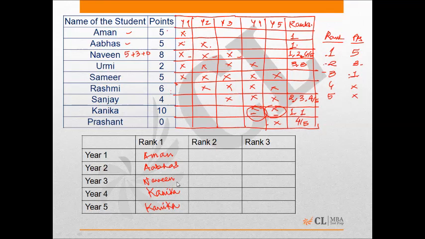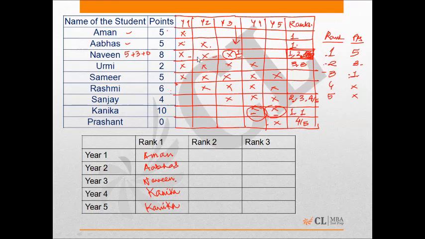Now, let's look at the second, third and other ranks. Since Naveen stood first in year 3, look at Naveen's ranks, forget about 4th or 5th: first and second, and he played for 3 years. Apart from Kanika, nobody else was awarded points for 2 consecutive years.